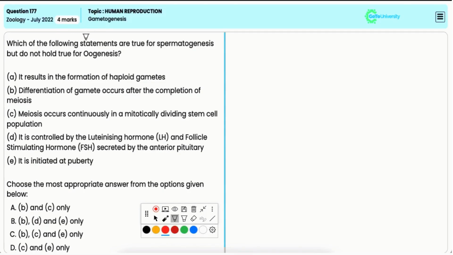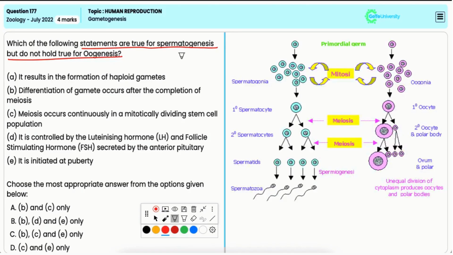In this question, you have to identify the statements that are true for spermatogenesis but do not hold true for oogenesis. Statement A, it results in the formation of haploid gametes. Now, in both spermatogenesis and oogenesis, haploid gametes are formed, so it is true for both. Statement B, differentiation of gamete occurs after the completion of meiosis.